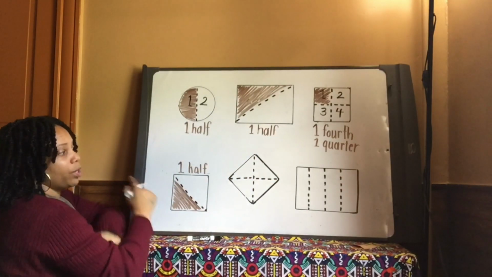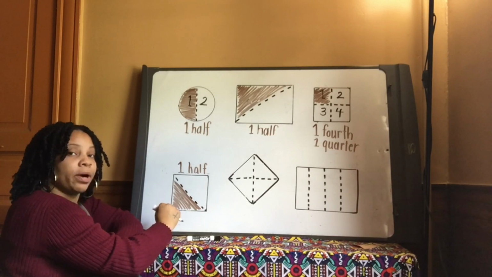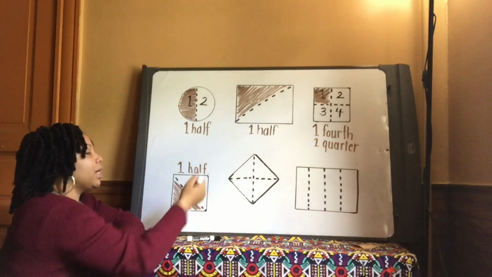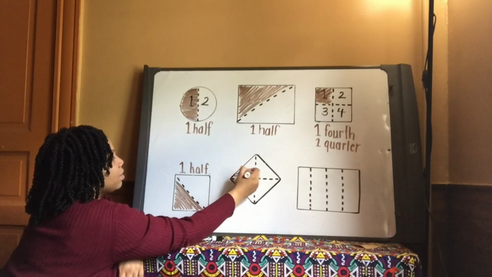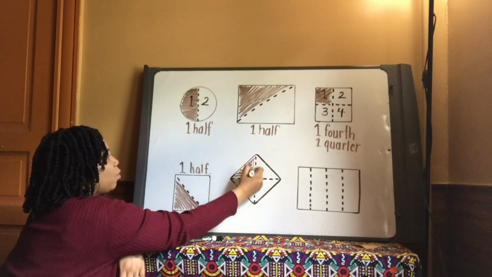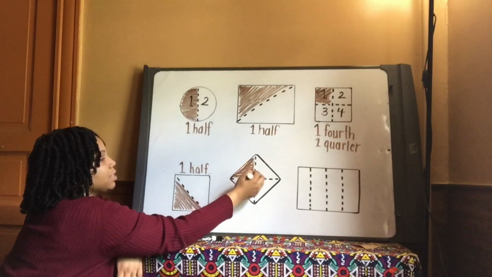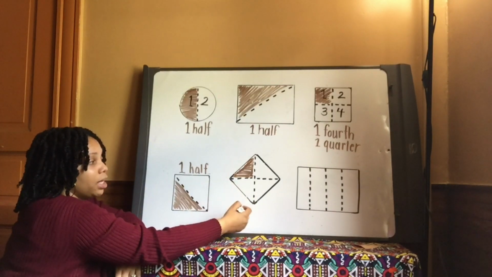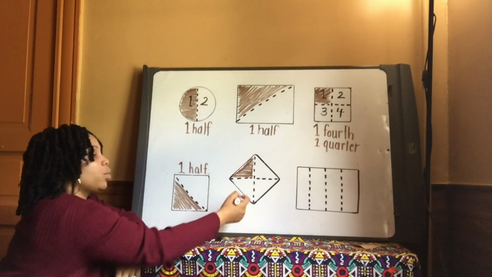How can I show 1/4 on this rhombus? How many equal parts should I shade in? Show me with your math fingers. Very good. Everyone put up just one. I'm just going to shade in one of the equal parts. And since there are 4 equal parts altogether, that means I've created 1/4, right? 1 out of the 4, or 1/4.